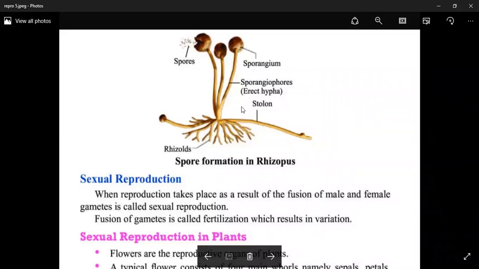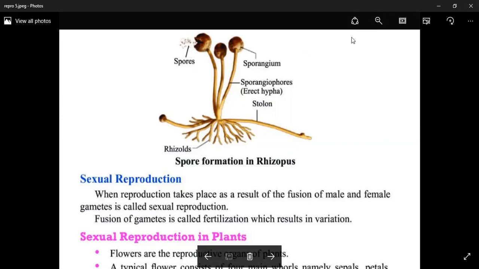This is the fungus, especially this is the bread mold, also known as Rhizopus. This is the rhizoids of the fungus, this is the stolon, and this is the sporangiophore, an erect hypha. A hypha is a single filament, and the collection of hyphae is called the mycelium. This hypha is known as the sporangiophore that bears the sporangium. This is the sporangium, and the sporangium bears spores. When it matures, the sporangium dehisces and the spores are spread. And when these spores attach to a suitable substratum, they germinate to form the organism.